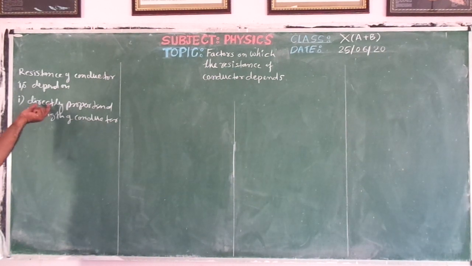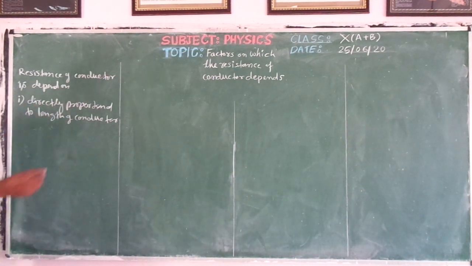The resistance of a conductor is directly proportional to the length of the conductor.